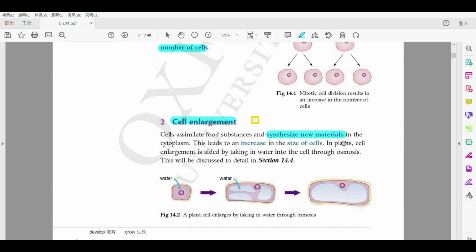Alright, and then there is another way to increase the size, that is for plants only. And that is by taking in water. As you can see from this diagram, by taking in water, the cell starts getting larger in size. These three are all plant cells. But what you cannot see is some structure here. You can start seeing smaller patches of this structure, and eventually they will become a large central vacuole. Alright, so that's all about growth, getting larger in number and larger in size.